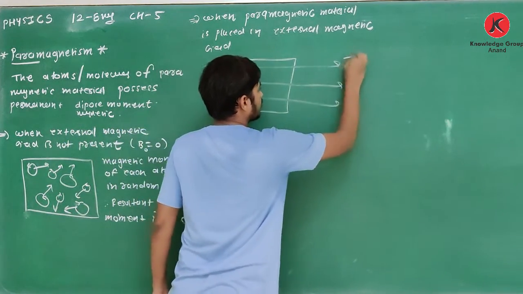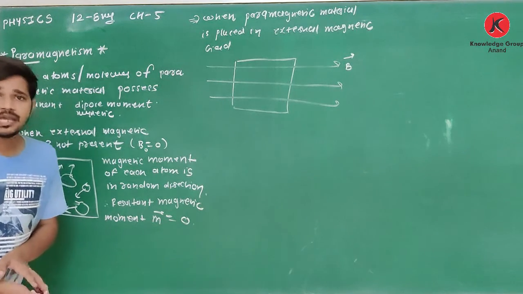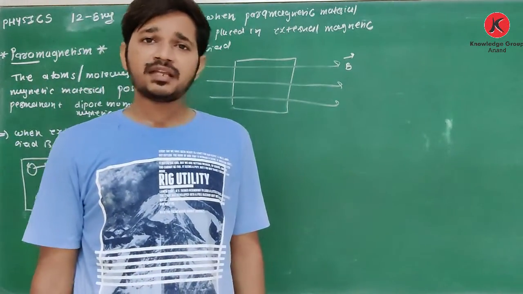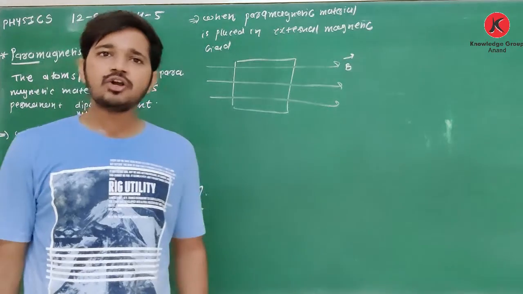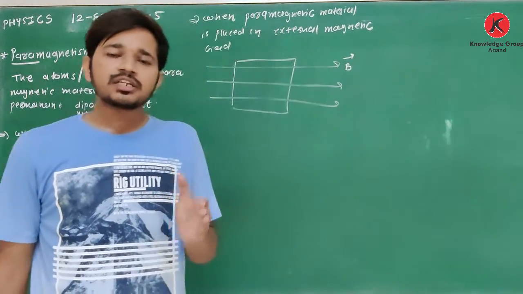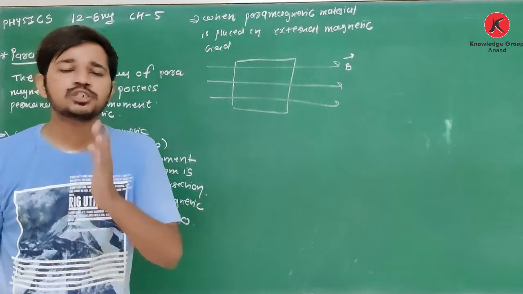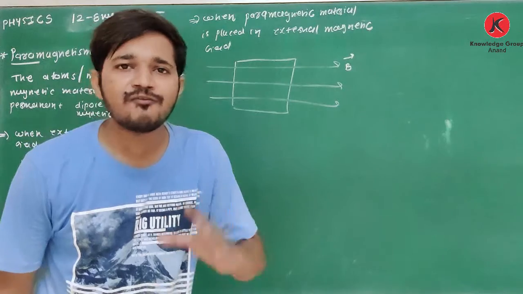We know one topic: when a magnetic dipole is placed in a uniform magnetic field, torque tau is equal to m cross B acting on it, and due to this torque, the dipole will rotate until it aligns in the direction of the magnetic field, until it becomes parallel to the direction of the magnetic field.